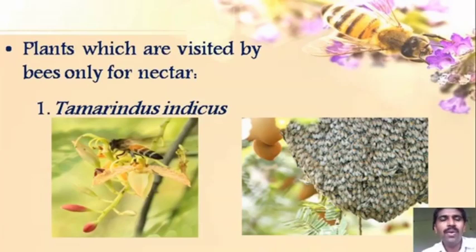Naturally, the following plants are visited by honeybees continuously. Every one of us has enjoyed the tamarind. Honeybees are also no exception. So Tamarindus indica, in Marathi called Chinch. During the summer season you have observed that the tamarind plant is totally covered with flowers, and during that time you have also observed that a number of honeybees are always foraging around that plant for the collection of nectar as well as pollen.